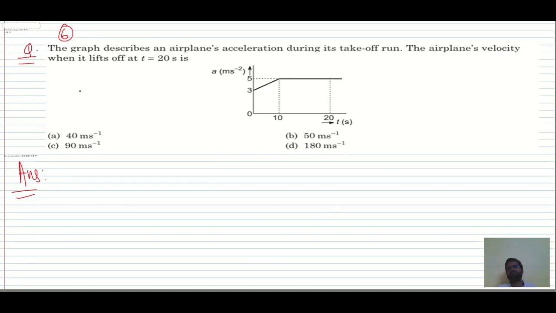Chalo, next. The graph describes an aeroplane's acceleration during its takeoff run. Find the aeroplane's velocity when it lifts off at t is equal to 20 seconds.